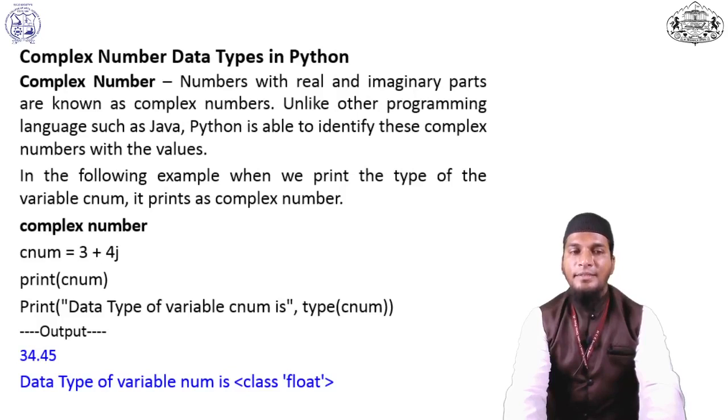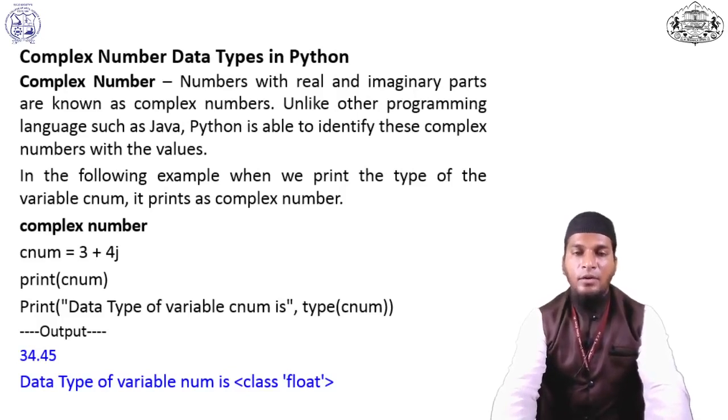Now we'll discuss the complex number data type in Python. A number with real and imaginary parts is known as a complex number. Unlike other programming languages such as Java, Python is able to identify complex numbers. For example, a complex number with the variable name cnum: cnum equal to 3 plus 4j. It's a complex number, and when we print cnum, it will print the value.